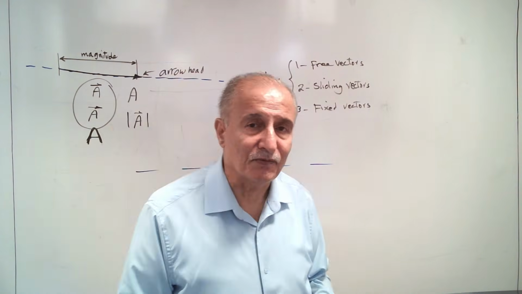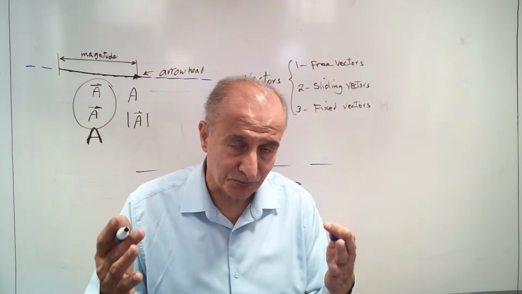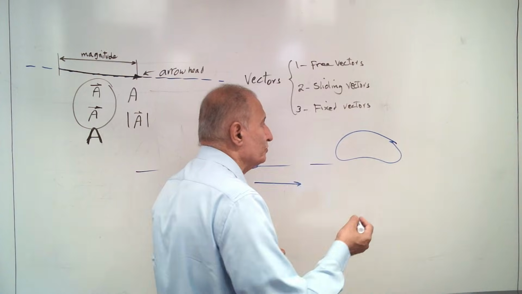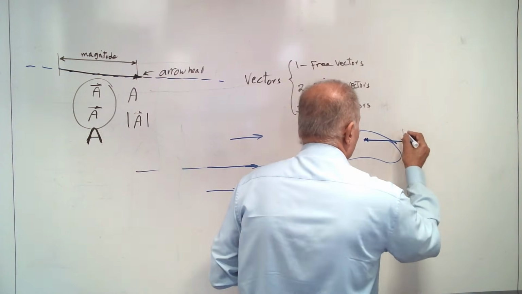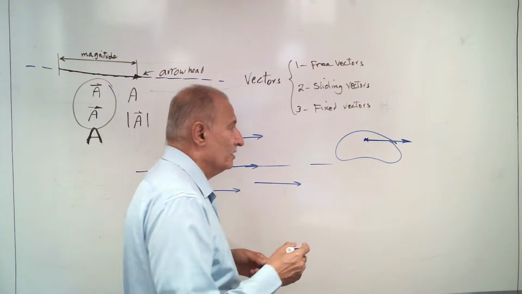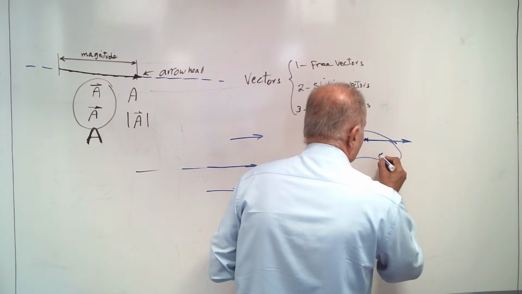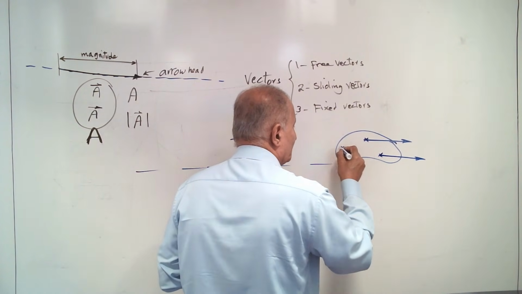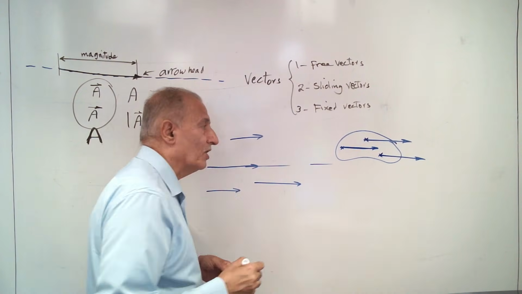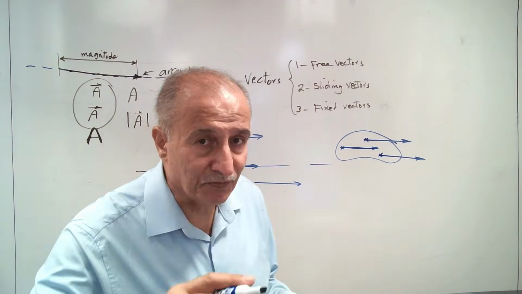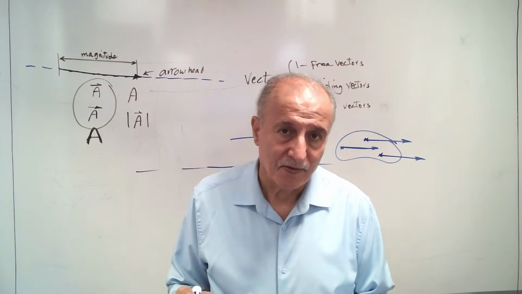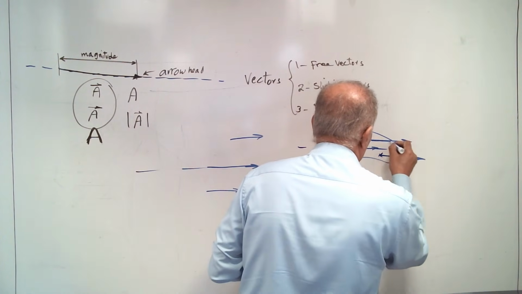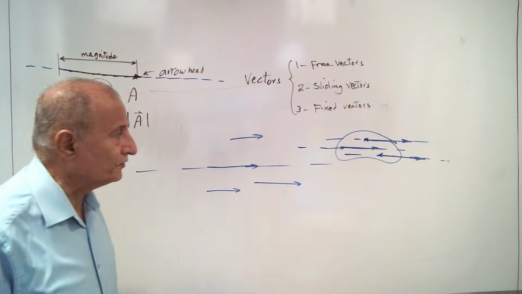We use it, for example, when we want to show the displacement of an object in space. We just choose a point and show the displacement with this vector in this direction. Anybody else can select another point and show the vector there. All of them are the same vector with different lines of action and points of action. This is the point of action, and these are lines of action. This is a free vector.